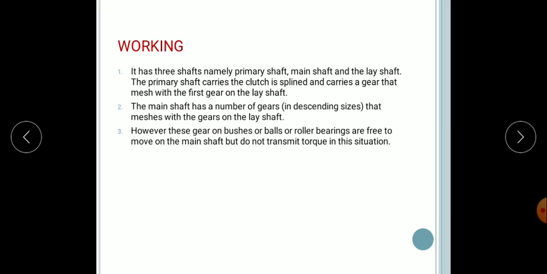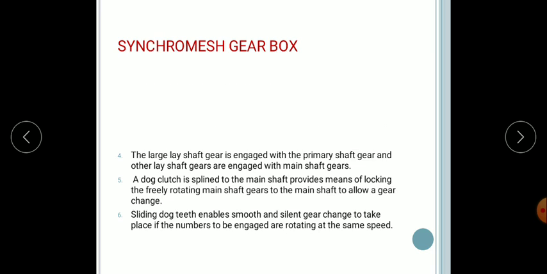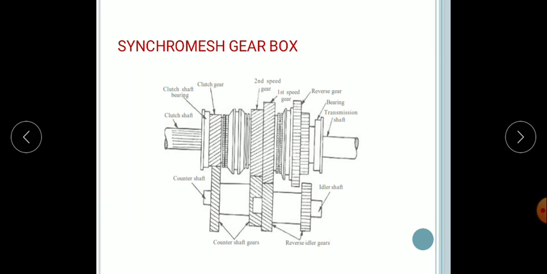Next comes the synchro mesh gearbox. So this is the figure which shows the synchro mesh gearbox.